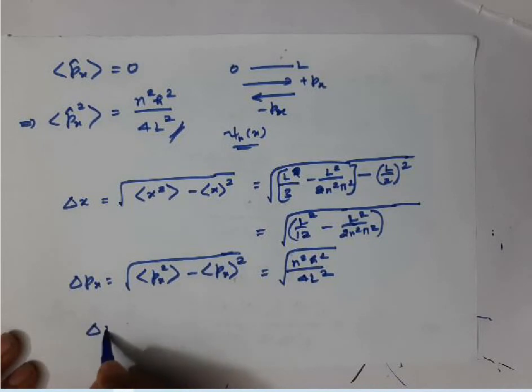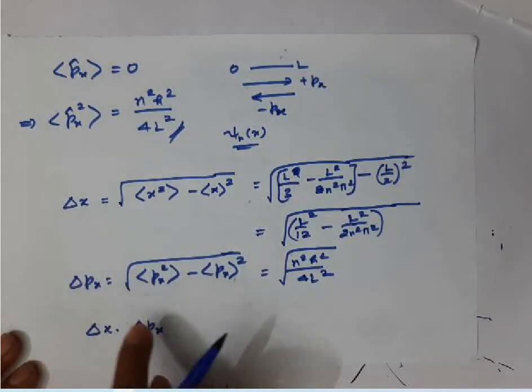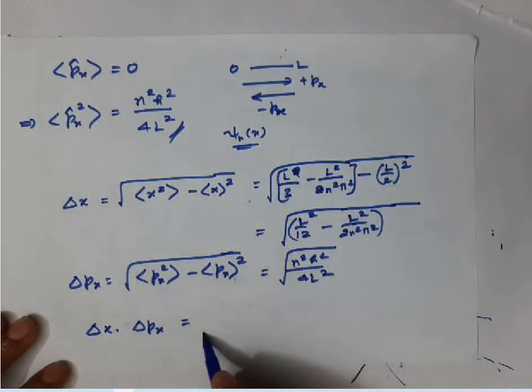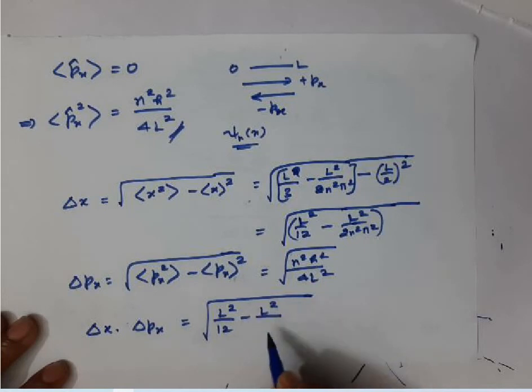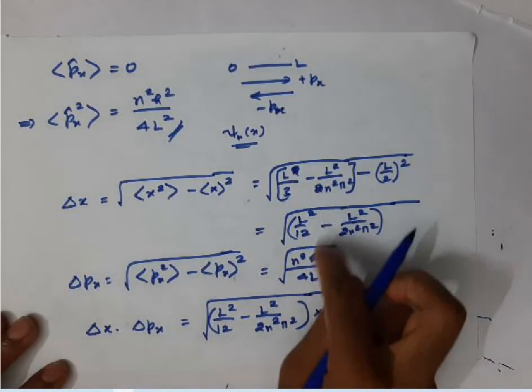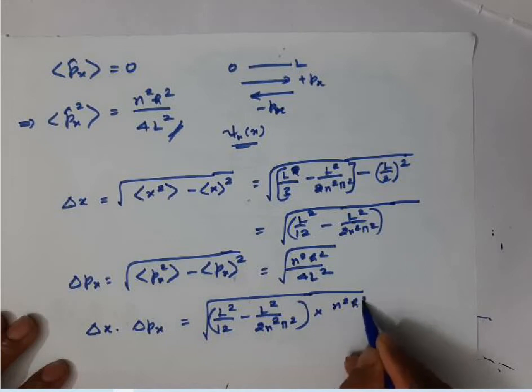If we multiply these two, what do we get? The uncertainty in position and the uncertainty in momentum. Both are in square root, so you can directly multiply. So L square by 12 minus L square by 2n square pi square, into, you can write them in a single square root, n square h square over 4L square.